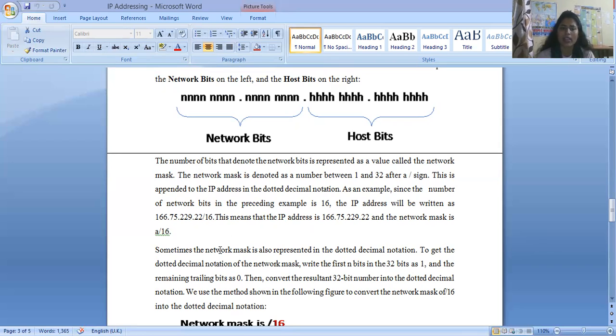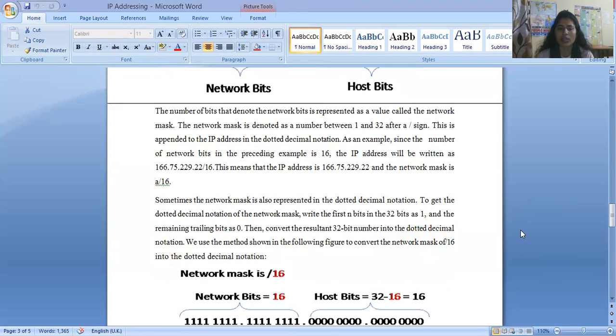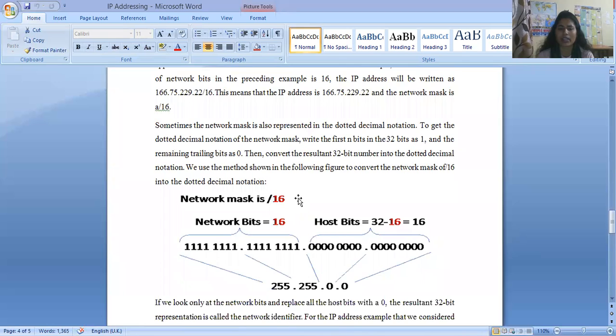Okay. Sometimes the network mask is also represented in dotted decimal notation. To get the dotted decimal notation of the network mask, write the first 16 bits of the 32 bits as 1 and the remaining trailing bits as 0. Then convert the resultant 32 bits into dotted decimal notation, using the method shown in the following figure to convert the network mask of /16 into dotted decimal notation. Clear? So here you can see that the network mask is slash 16, network bits equal 16, and host bits equal 32 minus 16, so that is 16.